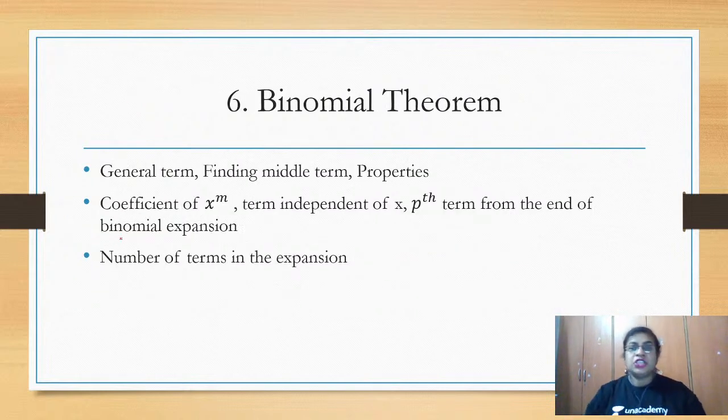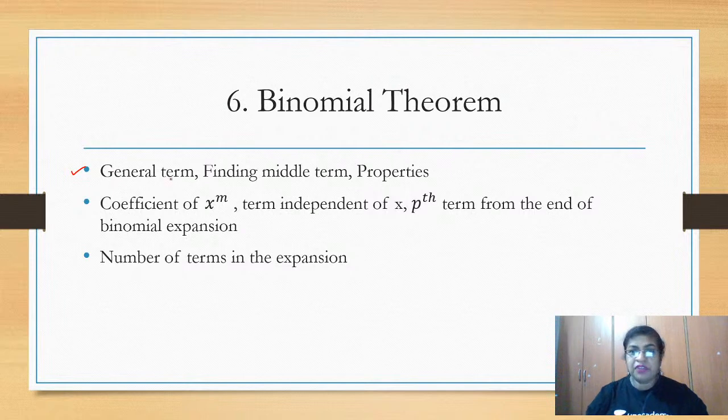Okay, so next we are going to the 6th chapter, the binomial theorem. Now in this binomial theorem, if you know the statement of the binomial theorem, you can reach the formula for any of the powers, that is (x + a) to the power n. That is the general formula of the binomial theorem.